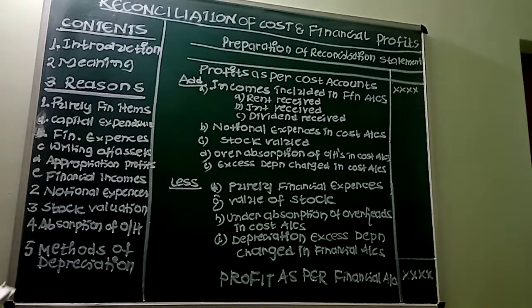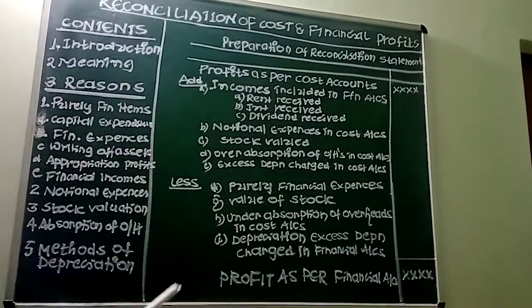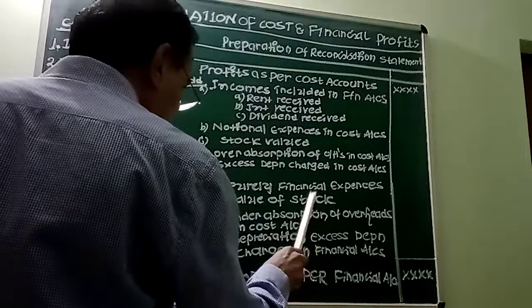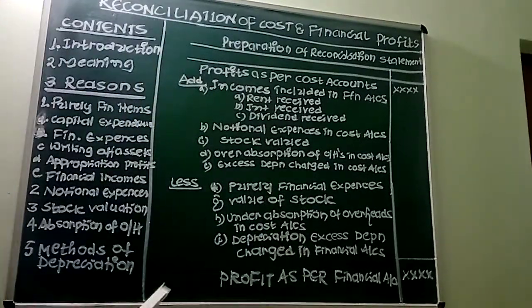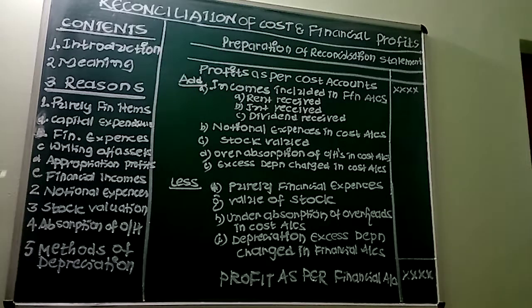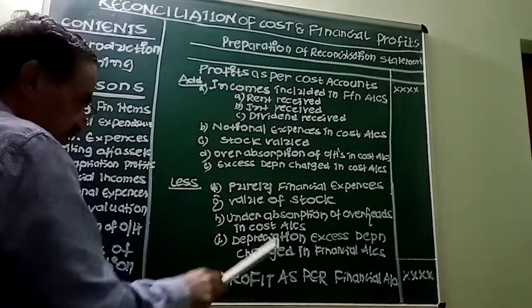Later, under absorption of overheads in cost accounts. That means the overheads are recovered less in cost accounts. Last item is depreciation: excess depreciation charged in financial accounts we have to take. So these items are to be added and these items are to be deducted.